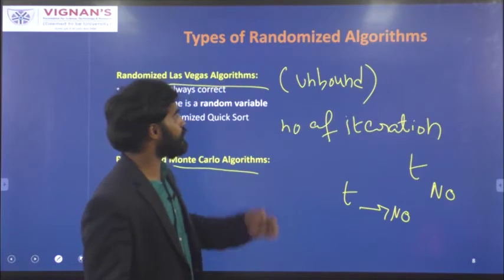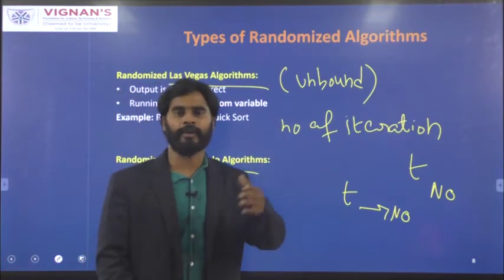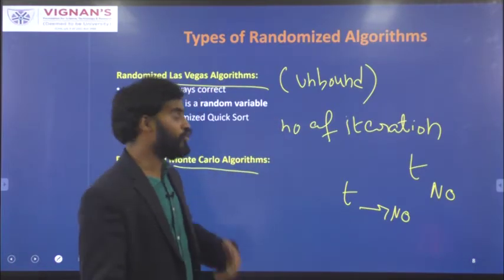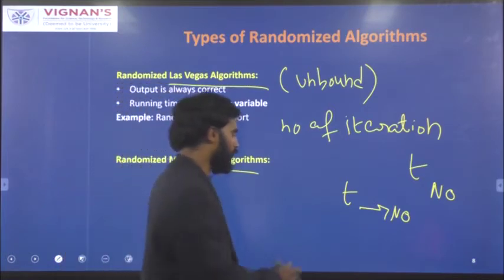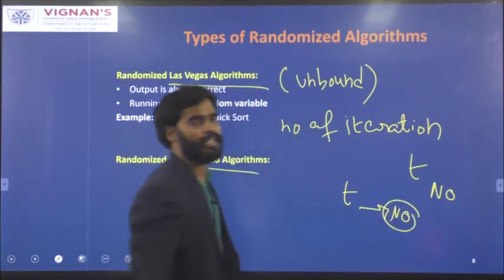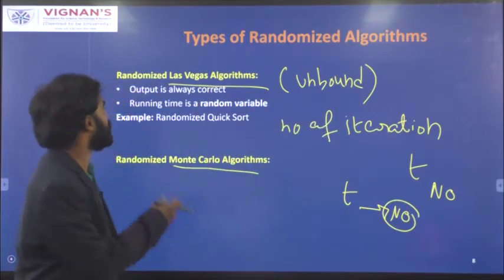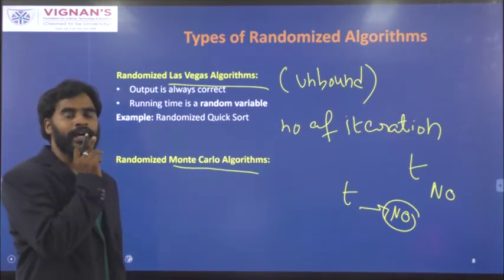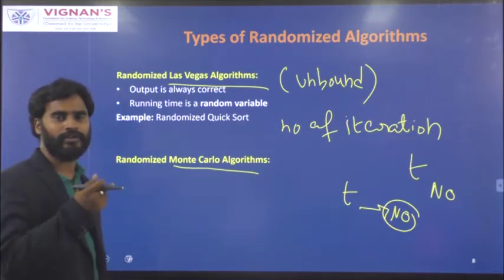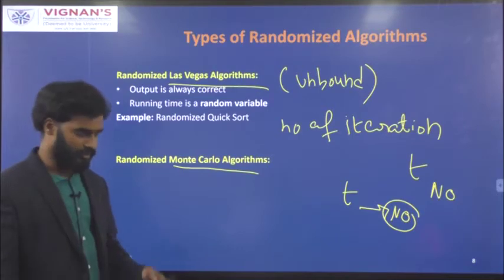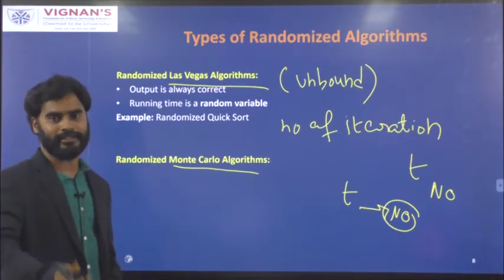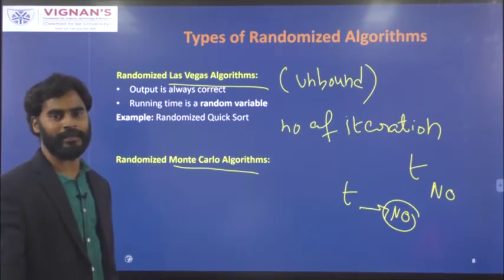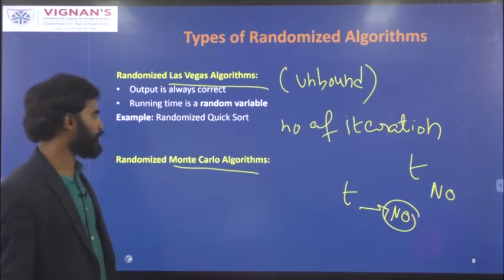So there is an error. When you are trying to convert from unbounded to bounded, there is a probability of error because you are assuming that the answer is no after reaching t number of tries. So this is the Las Vegas algorithm, where you will get the exact output, but the time is not fixed. You cannot predict the time bound in which you can get the exact solution.